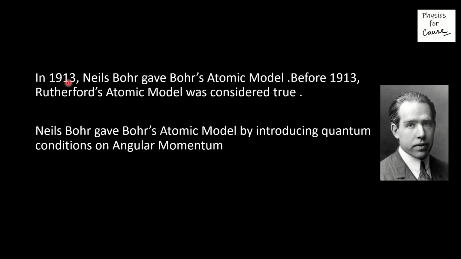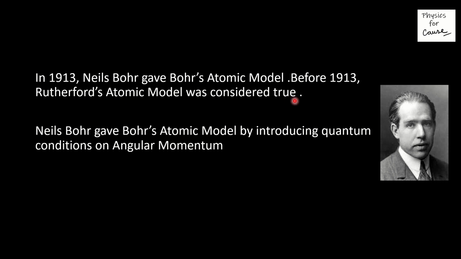Later, in 1913, the famous physicist Niels Bohr, whose picture you are seeing on the right hand side of the presentation, gave Bohr's atomic model. Before 1913, Rutherford's atomic model was considered true.